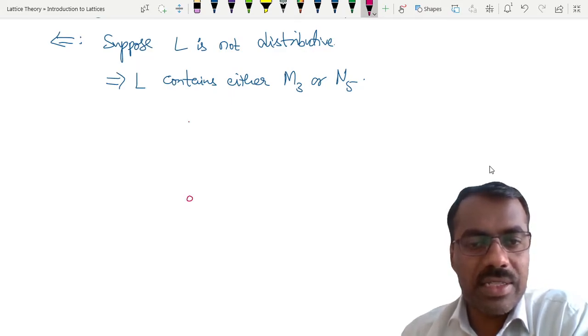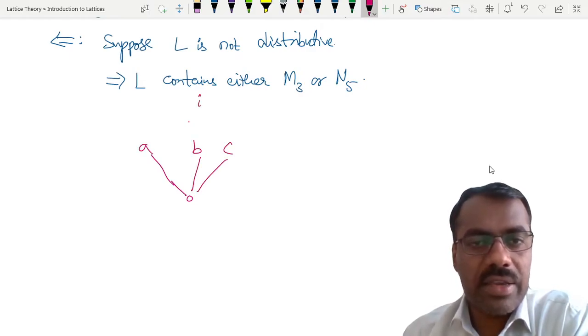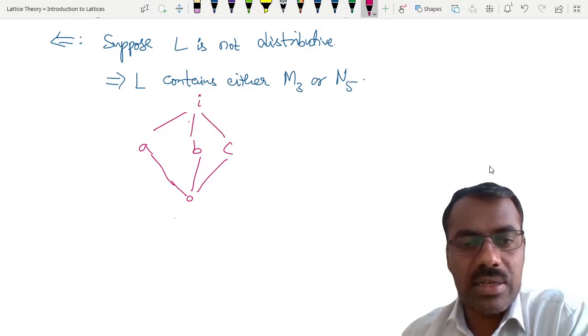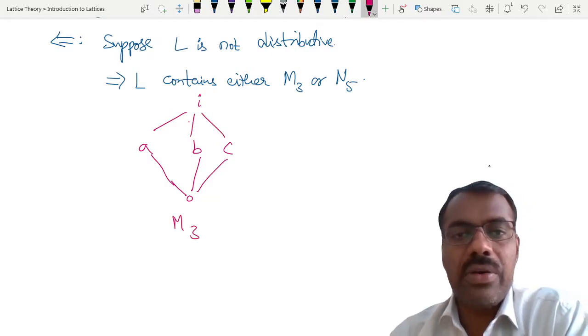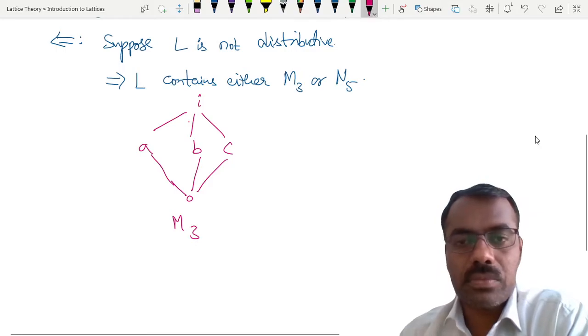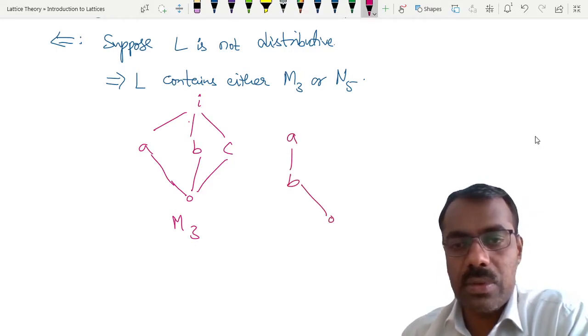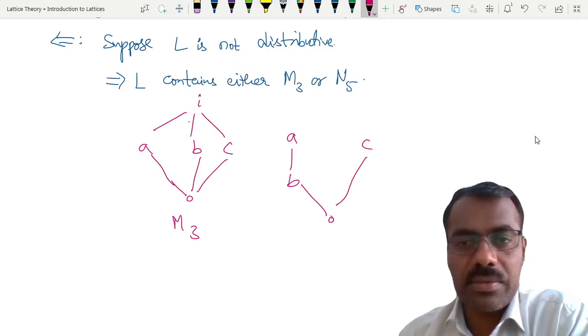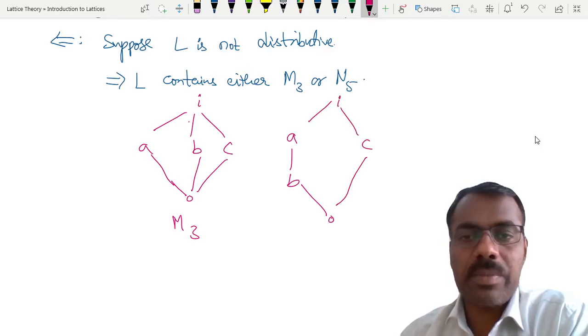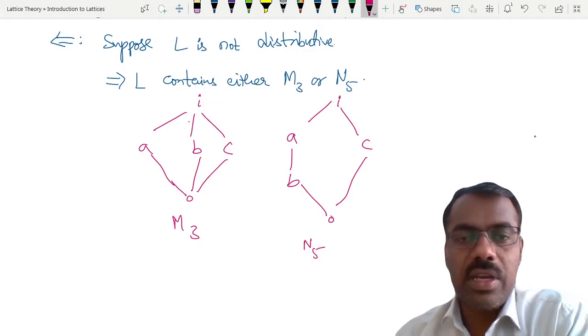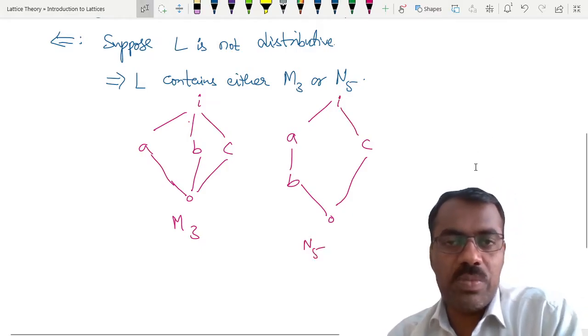Suppose I call this O, then A, B, C, I. This looks like M3. And how does N5 look? You can write it like this: A, B, then O, here C, I. So this is our N5.